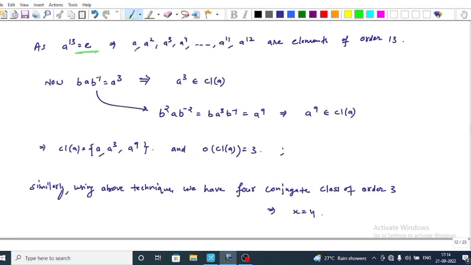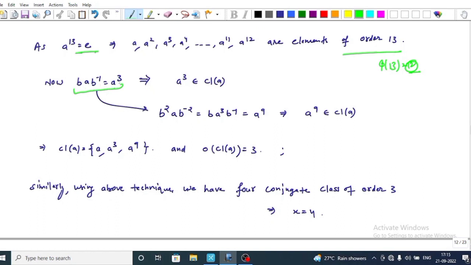This implies that A, A power 2, A power 3, A power 4, up to A power 12 are the elements of order 13, because we know that if G has a unique subgroup of order 13, then G has phi of 13, that is, 12 elements of order 13. Now from the given generating relation we have B inverse is equal to A power 3.